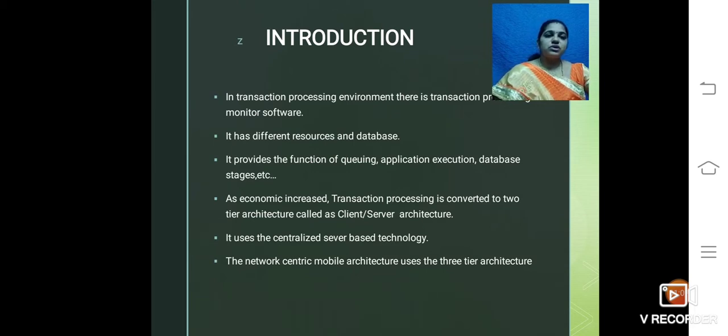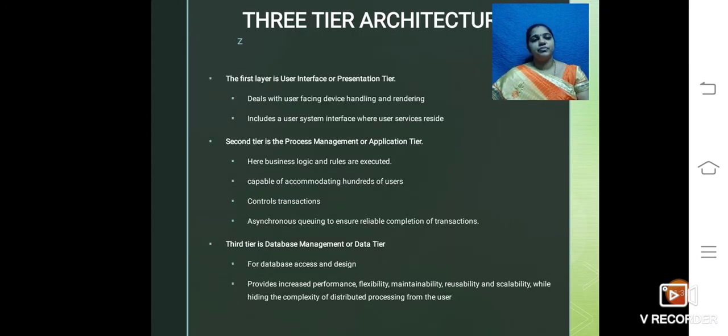It provides the function of queuing, application execution, database stages, etc. As the economy grew, this transaction processing was converted to the two-tier architecture called client-server architecture. It uses centralized server-based technology and moves on to the next stage as the network-centric mobile architecture, which uses the three-tier architecture. So what is this three-tier architecture?